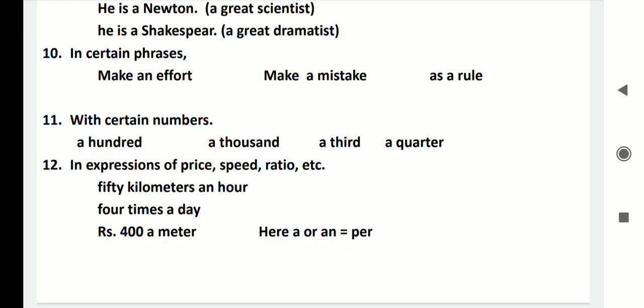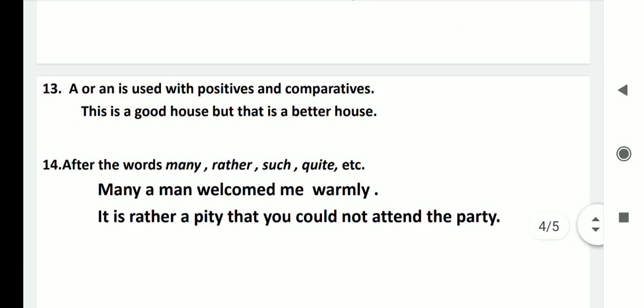In point number 12, in expressions of price, speed, ratio, etc. For example, we have written here: 50 kilometers an hour, 4 times a day, rupees 400 a meter. 50 kilometers an hour here means a or an represents per. So 50 kilometers per hour, 4 times a day means 4 times per day, rupees 400 a meter means rupees 400 per meter. So it was point number 12.